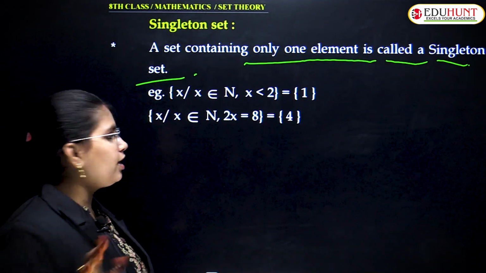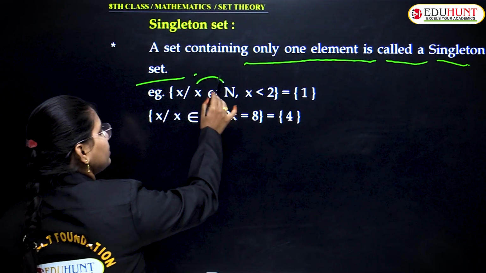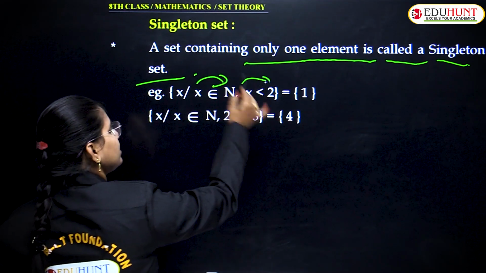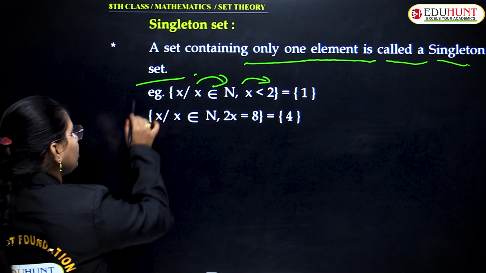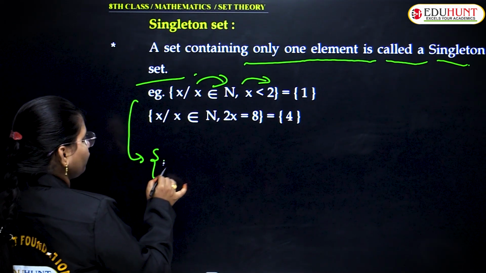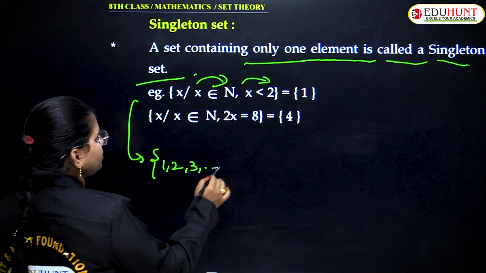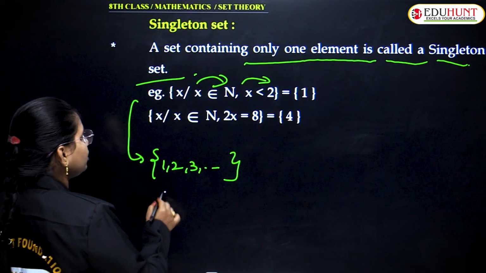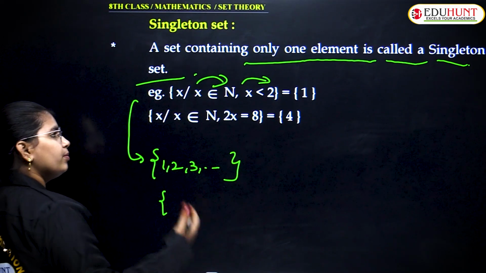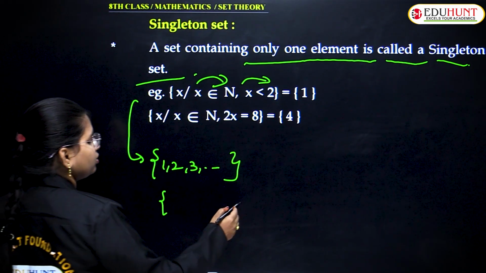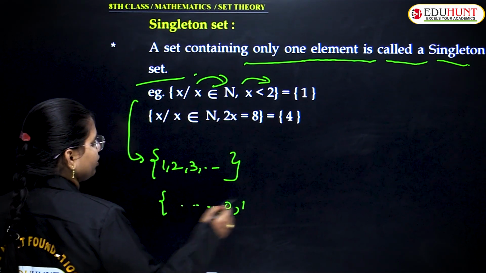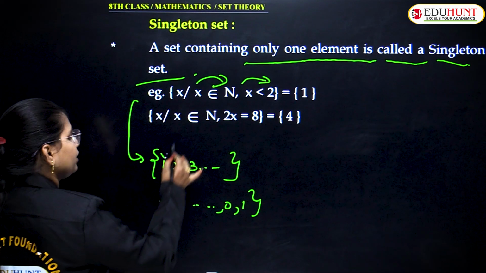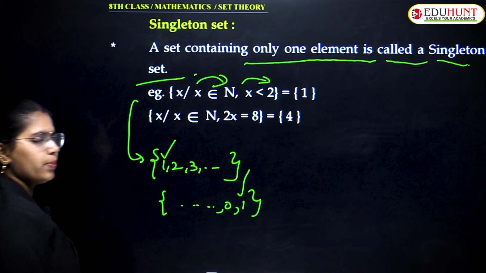What is the example I have taken here? x is a natural number and x is less than 2. Natural numbers means basically you start writing 1, 2, 3 and so on. x is less than 2 means you will have many things like 1 is the last number, 0, negatives and so on. But you can find a common element 1 over here.